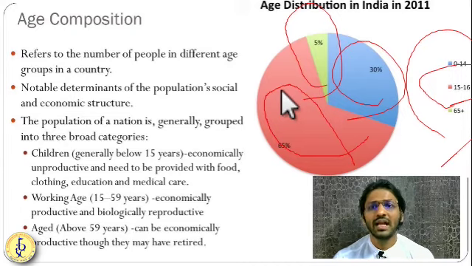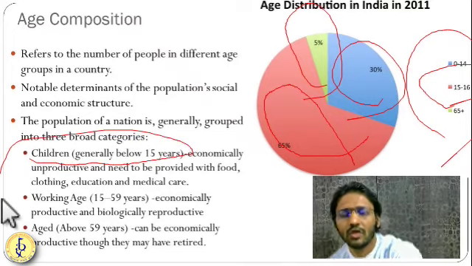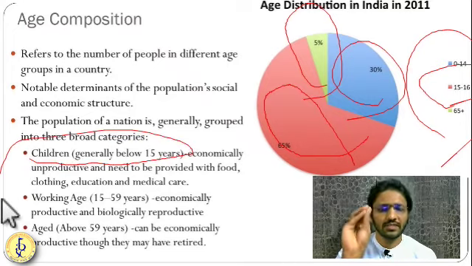Generally it is categorized into three sectors. Starting with children, you come to know that these many people will require food, high nutrition, medical care, and attention.